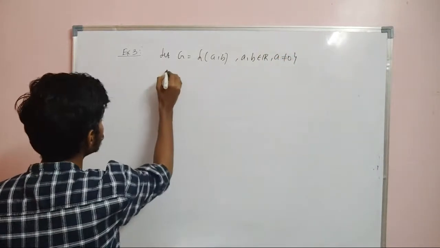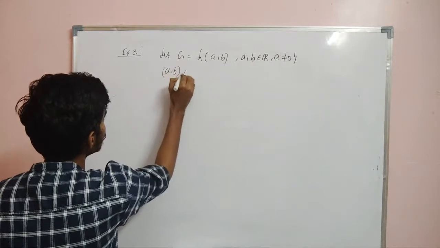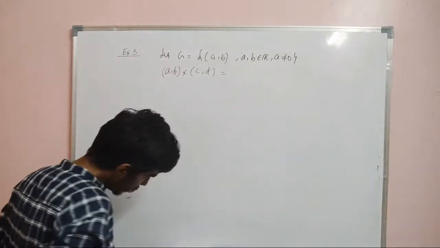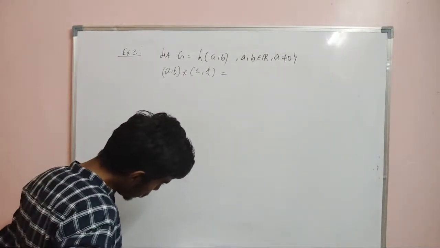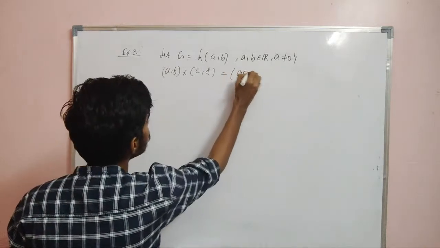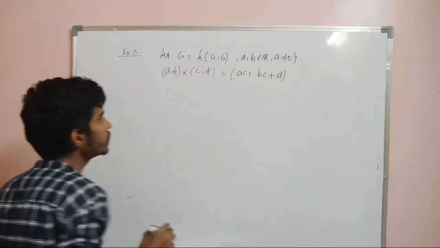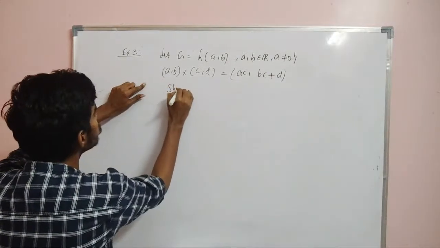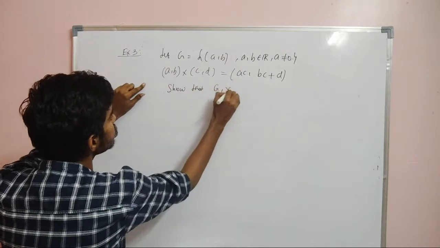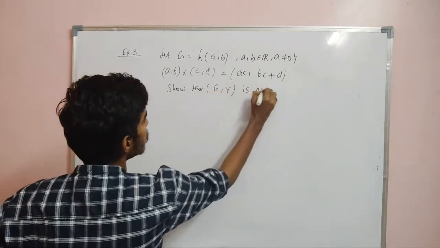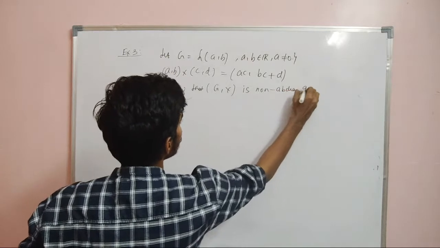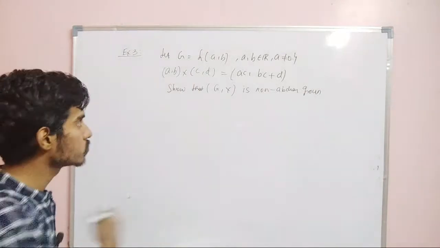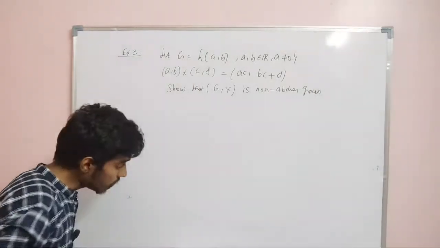So the operation is, if you take any two ordered pairs, what you have to do is find (a, b) cross (c, d) is equal to (ac, bc plus d). Actually, we have already proved this, right? So we need to show that G with respect to this operation is a non-abelian group. This we have already proved, so you just have to verify closure, associativity. Just go through the previous first video. We have already proved this.